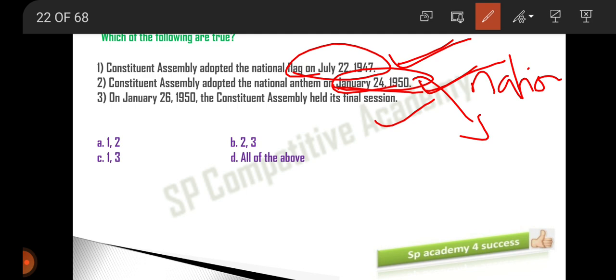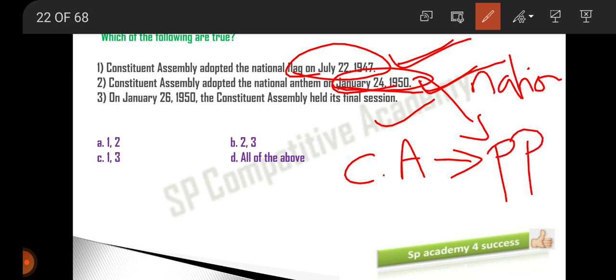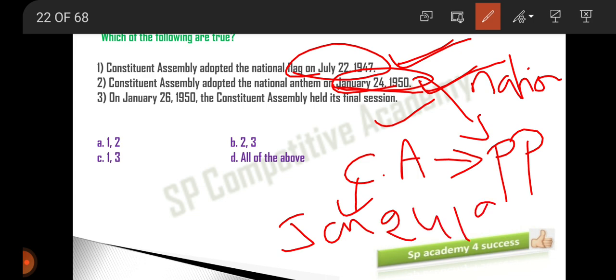After this the Constituent Assembly was stopped, and on 26th January we became a Republic, completely sovereign, and from then onwards the Constituent Assembly acted as a provisional parliament. So when was the last session? January 24th, 1950 was the last session.